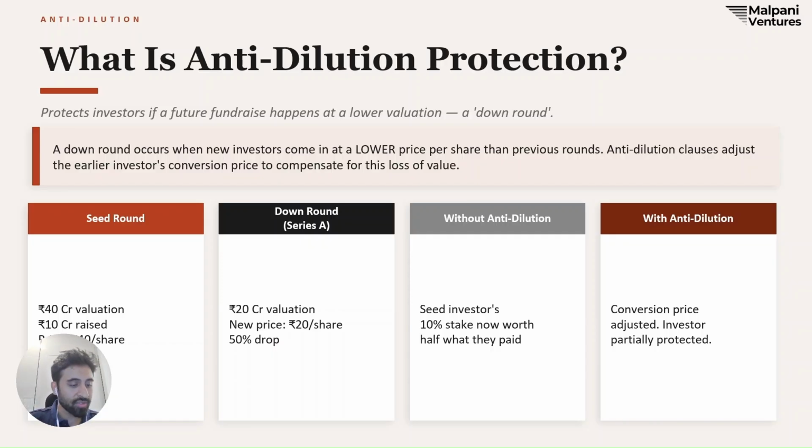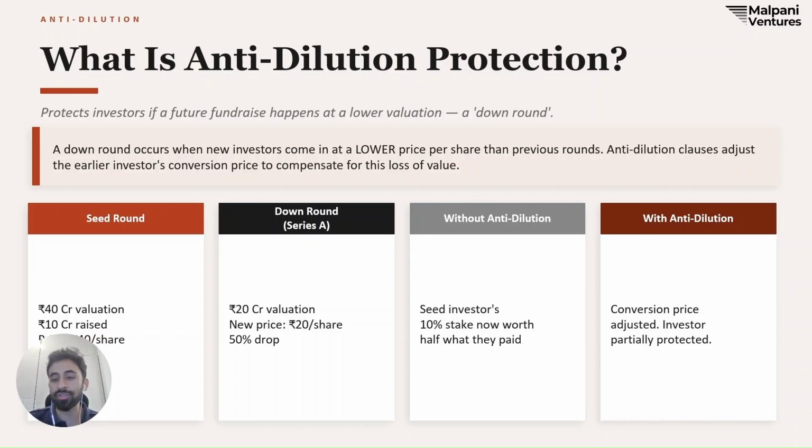That's almost half the valuation. So the original investor or the seed investor paid a price based on a 40 crore valuation, but just 18 months later, the company is now valued at 20 crores and the shares are being issued at half the price. So the original investor would feel cheated. So anti-dilution would protect this and adjust the seed investor's conversion price downward, effectively giving them more shares on conversion in order to compensate them for the value that got eroded because of a down round, right? So that they don't get effectively diluted in the company.